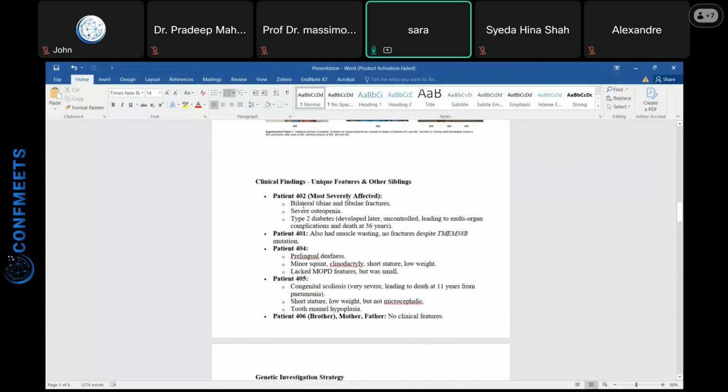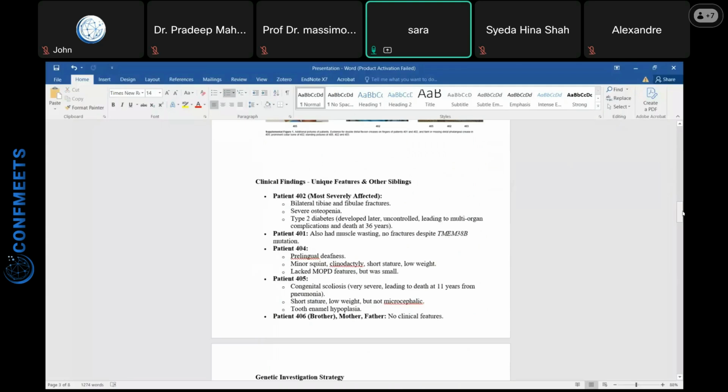Patient 402 was more severely affected, with bilateral tibia and fibula fractures, severe osteopenia, and type 2 diabetes. Patient 401 also had muscle wasting, but no fracture despite the TMEM38B mutation. For this family, we did SNP genotyping and exome sequencing.